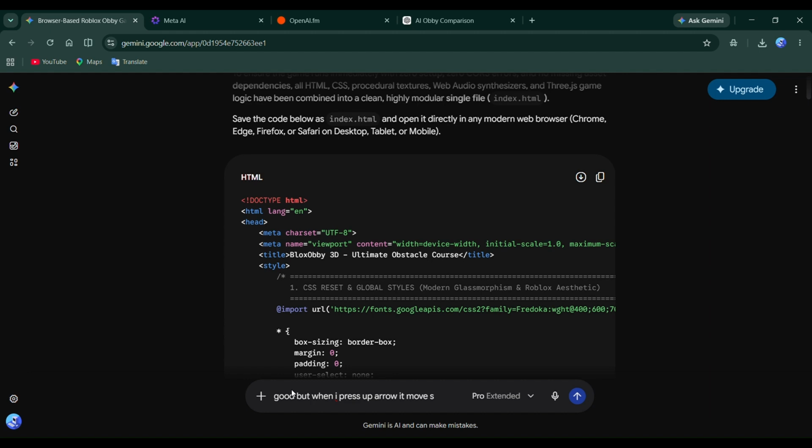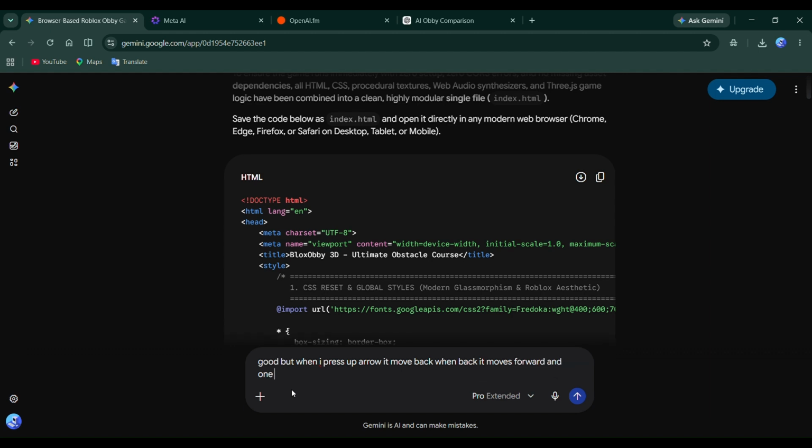Before wrapping up, I want to mention that this comparison isn't about proving one AI is perfect or another is bad. The goal was simply to see how each model handles the exact same challenge. Every AI approached the prompt differently, and that's what made this experiment so interesting. Some focused on generating more features, others focused on cleaner structure and readability, but in the end they all managed to create something playable. That's honestly more impressive than I expected when I started recording this video, and it shows just how quickly AI-assisted game development is improving.